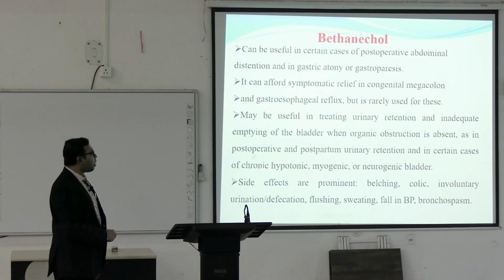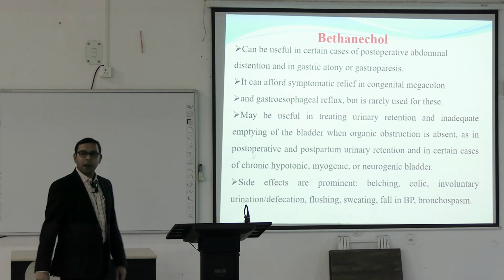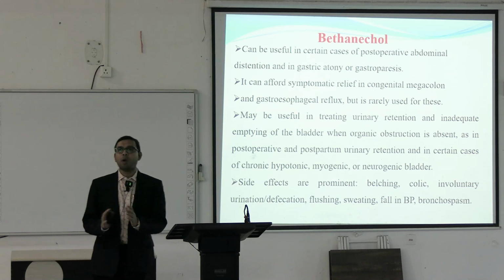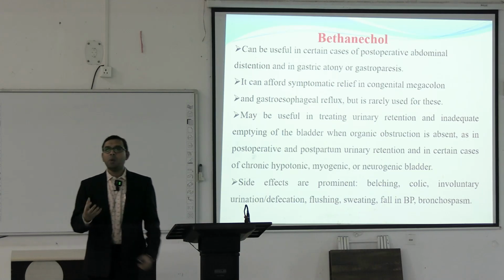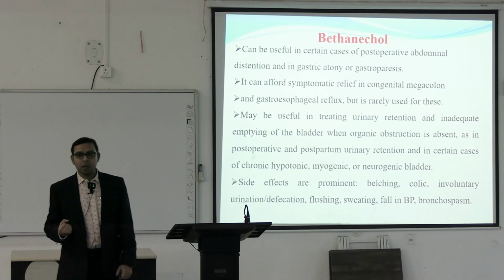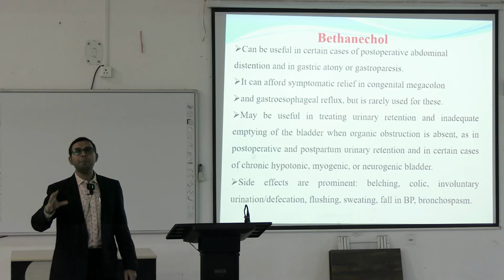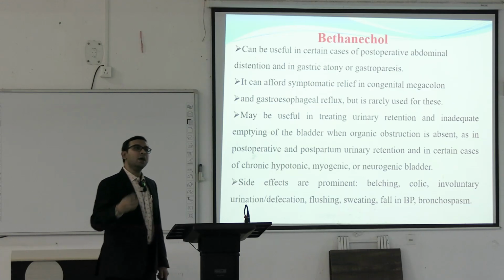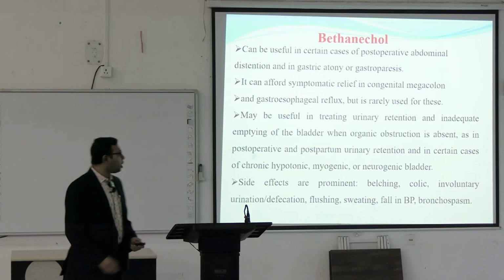In certain cases of the chronic hypotonic, myogenic or neurogenic bladder, there are different types of problems, that may be some myogenic problem or neurogenic problem where the bladder muscles are not working. When the bladder muscles are not working, you read in the anatomy and physiology how the micturition happens. So, if the bladder muscles are not working, there will be urinary retention. So, here we can use the bethanechol.